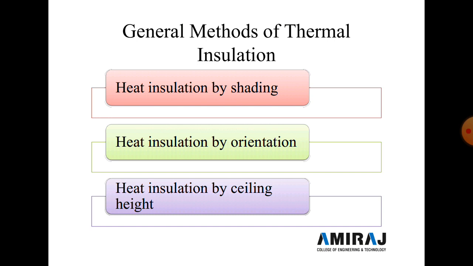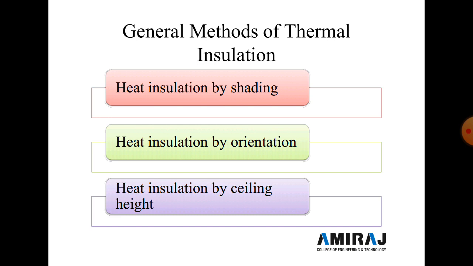First is heat insulation by shading. It can be done by roofing shade, but it is very difficult to obtain a good effect of heat insulation by roof shade in actual practice when the altitude angle of the sun is high, and it depends on the type of roofing material. It can only be done by raising the height of the parapet wall when the altitude angle of the sun is low. So that is heat insulation by shading.